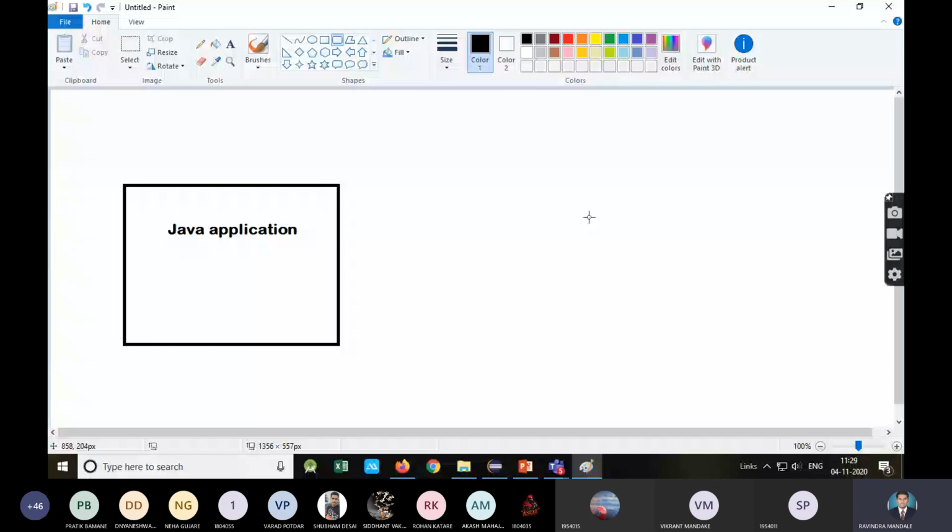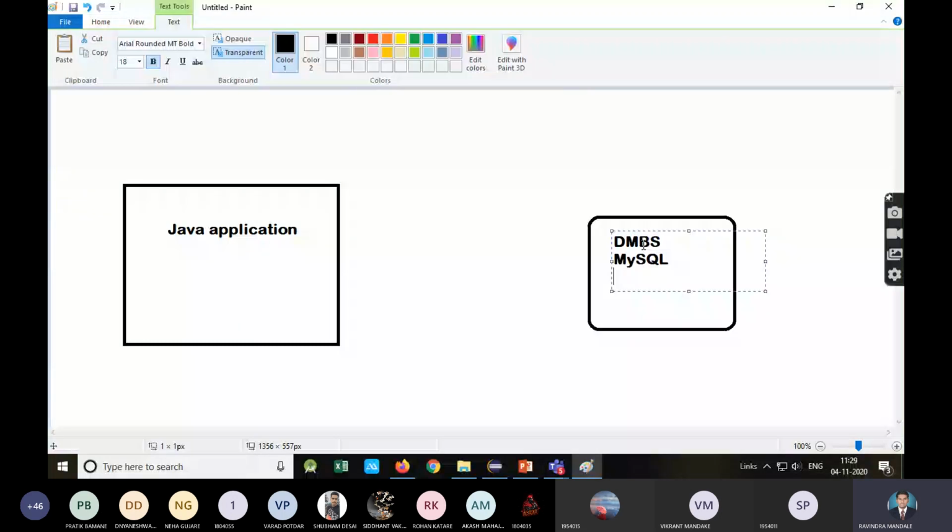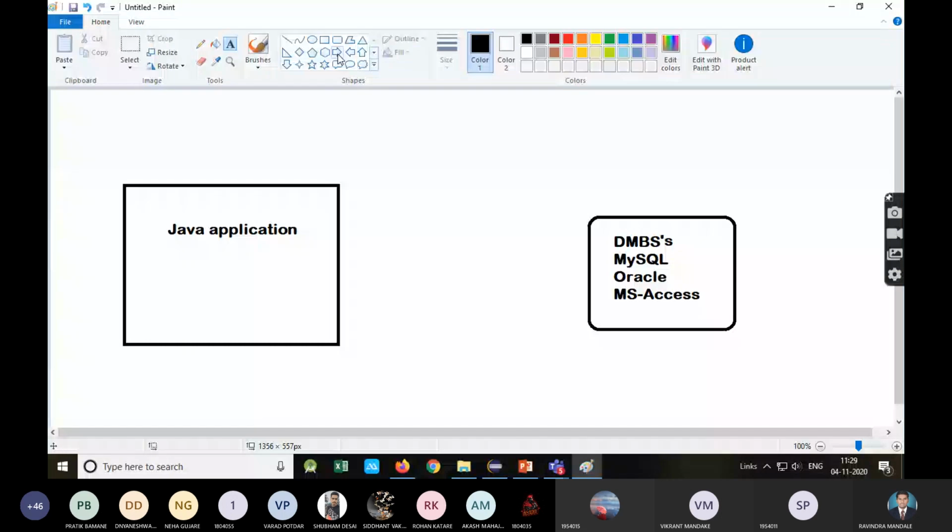It can be anything: MySQL, Oracle, or Microsoft Access. A DBMS is a software. Our job is to connect our Java application with this DBMS.